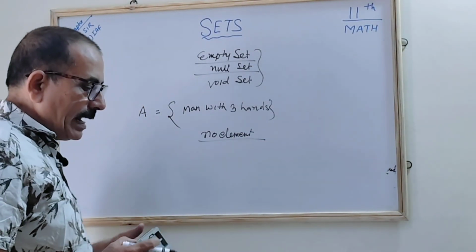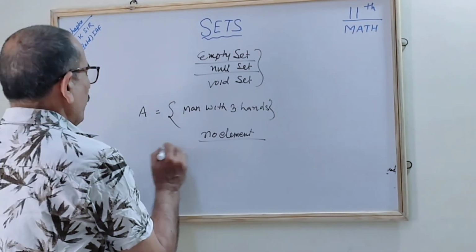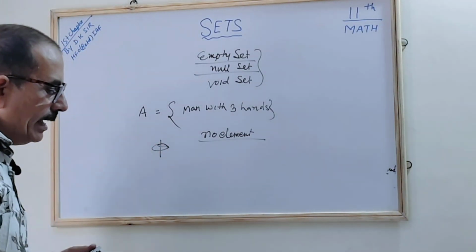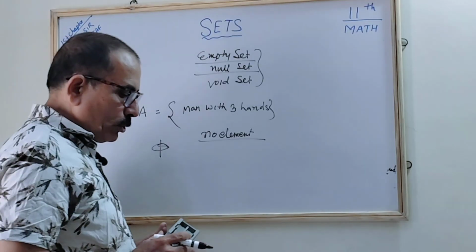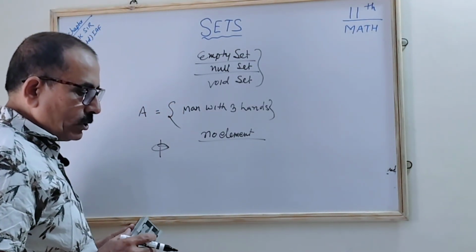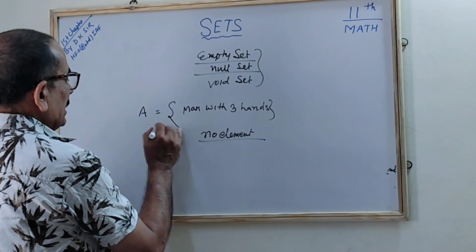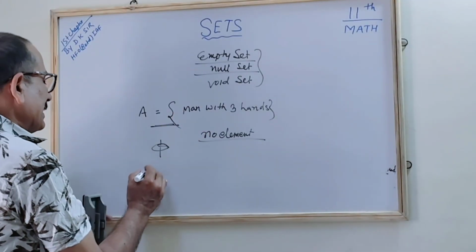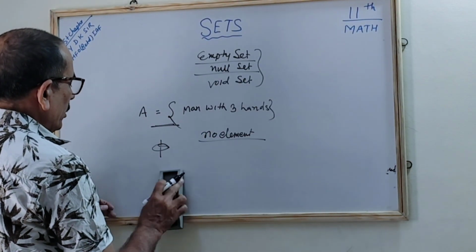Then, if there is no element, we say it is phi. Correct? Phi. The phi denotes that there is no element. Understood? That it has no element and it is denoted by phi. In the roster method, this is the tabular form. If you represent it in the roster form, this is the roster form or the tabular form.